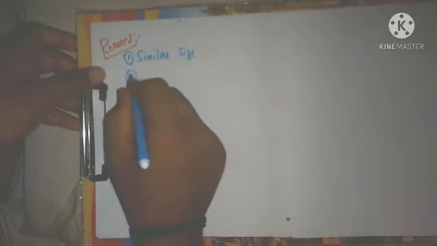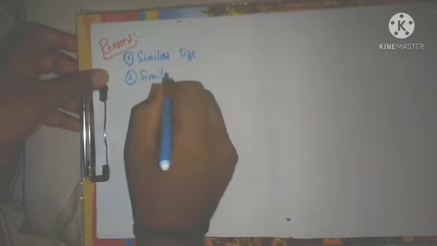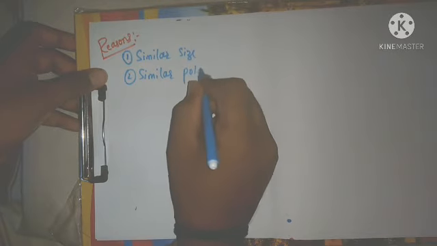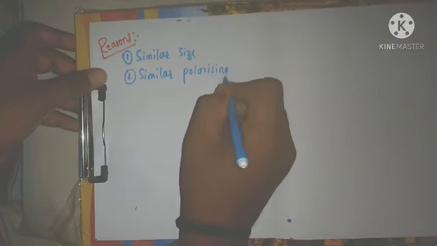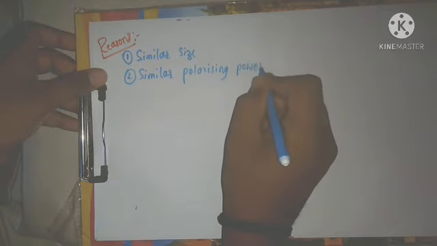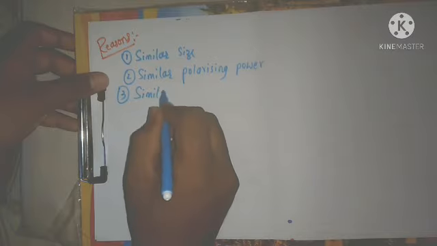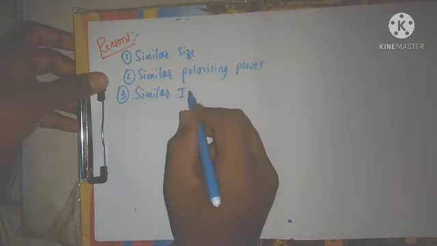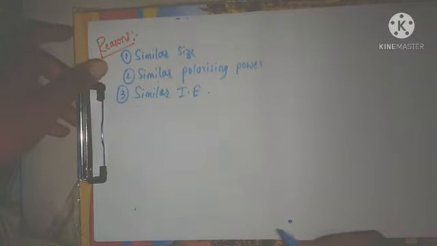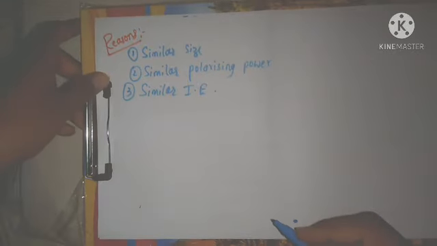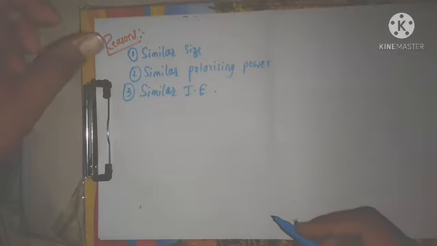Second one is similar polarizing power. Third one is similar electronegativity or ionization enthalpy. You may write both, similar ionization enthalpy. These are the main reasons for the similarities between beryllium and aluminium.